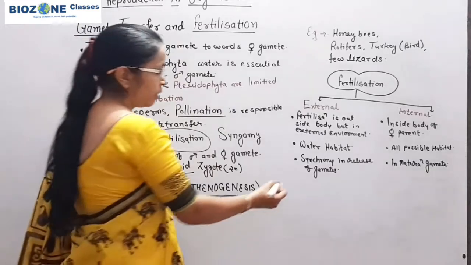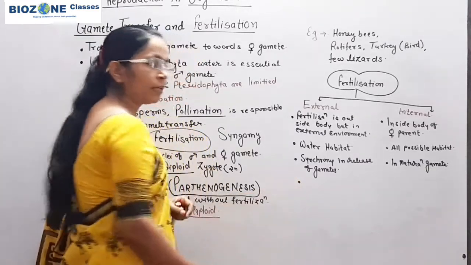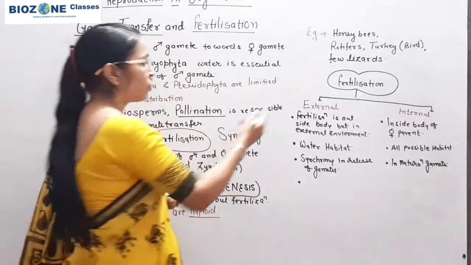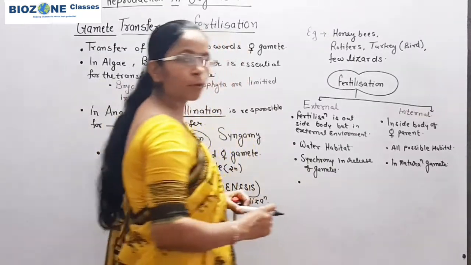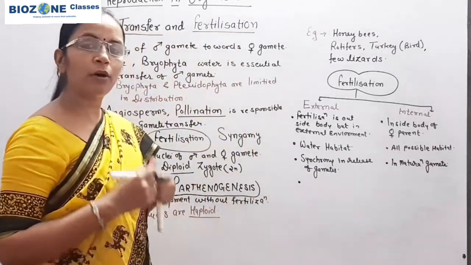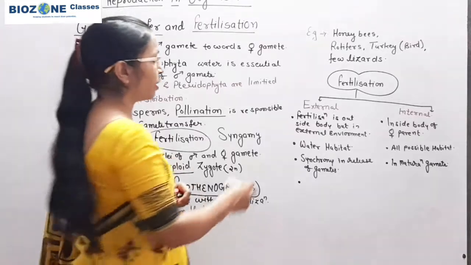Next you study external and internal fertilization in terms of the differences in how they secure the process of fertilization and increase the chance of fertilization.